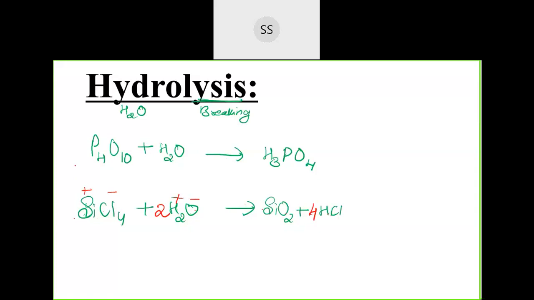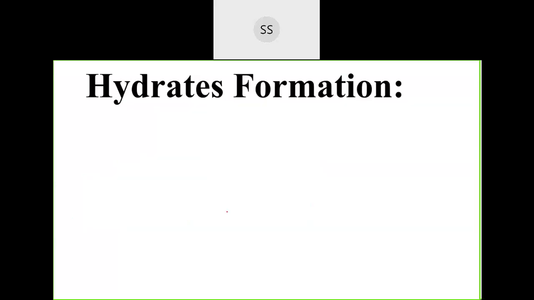Now if I have to balance this here, I have 4 phosphorus. This will be multiplied by 4, okay? So 4 3s are 12. So this should be 6 H2. Yeah, so hydrolysis, okay? Next is hydrate formation.